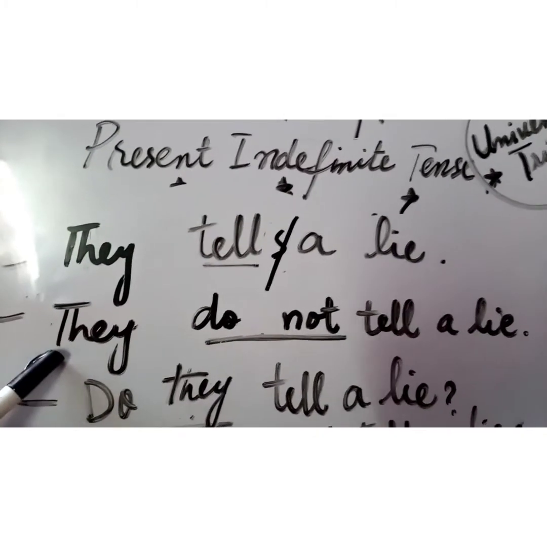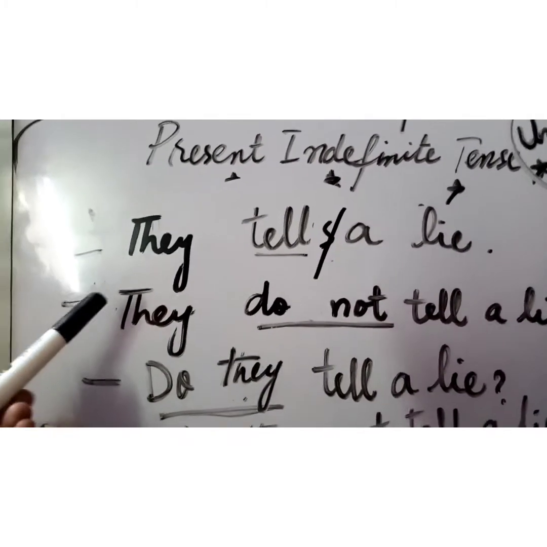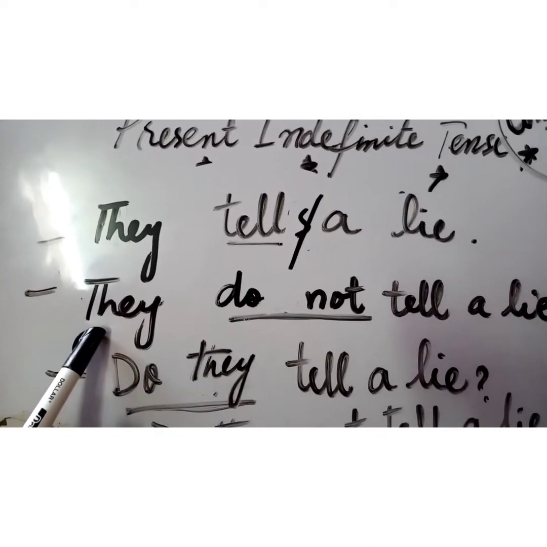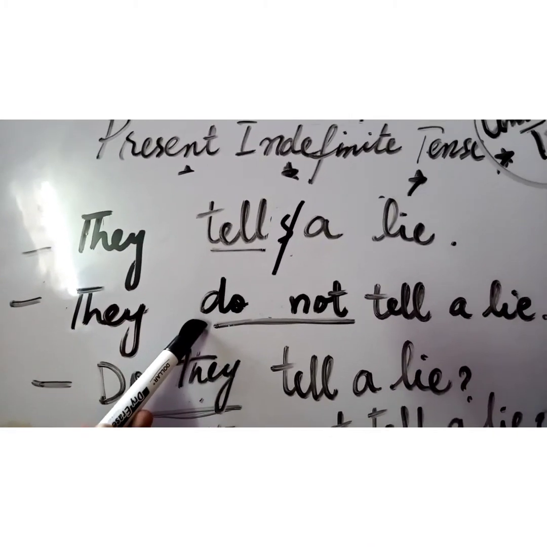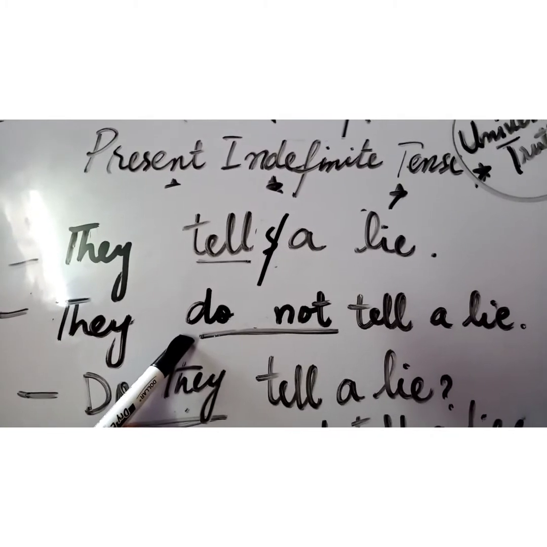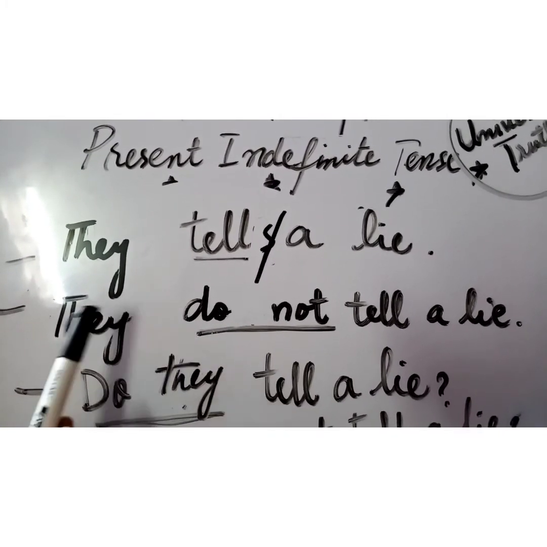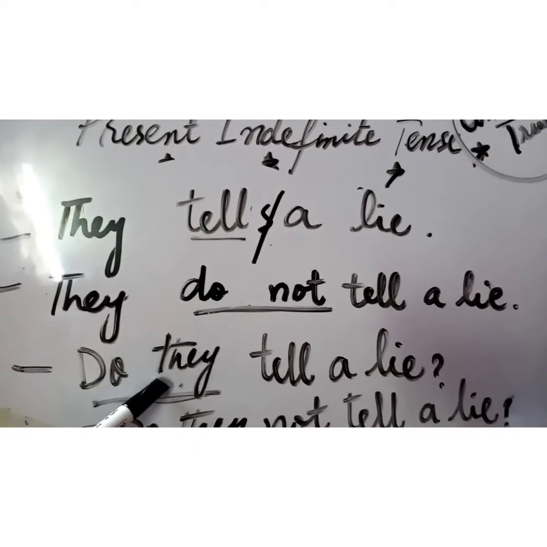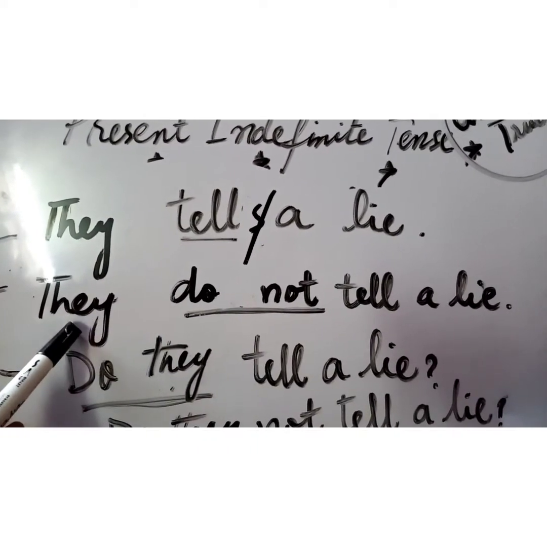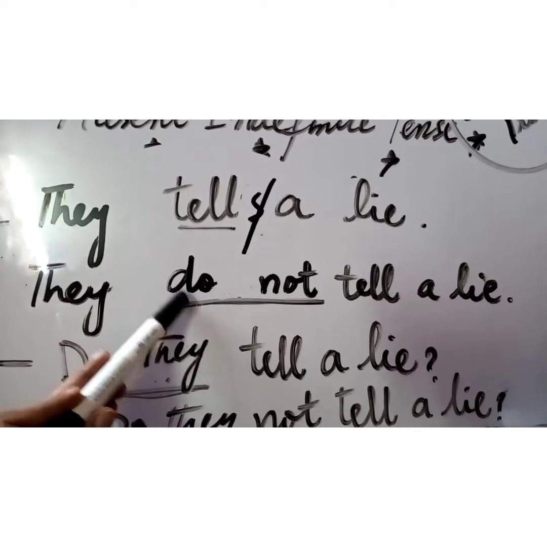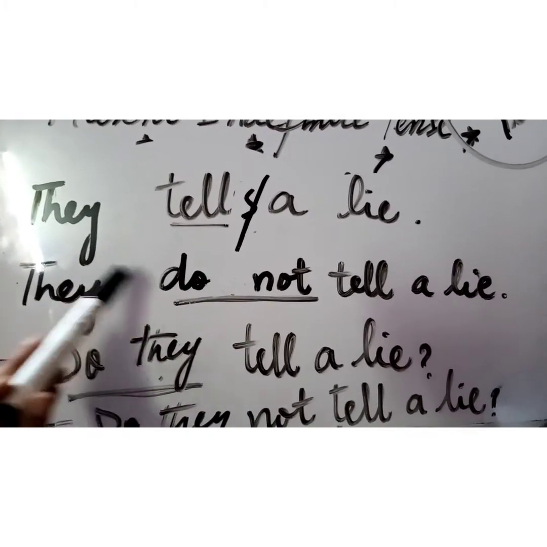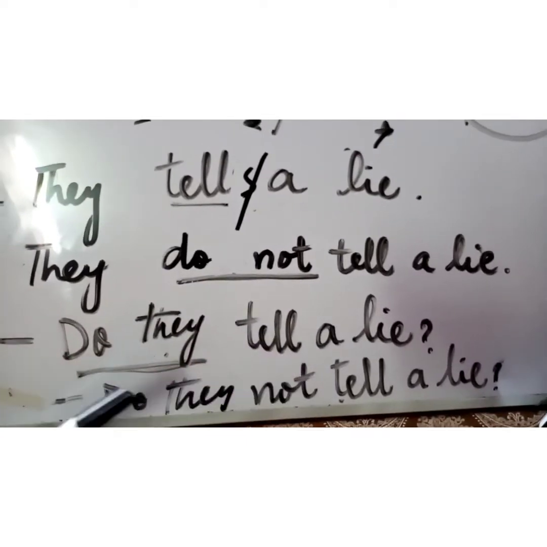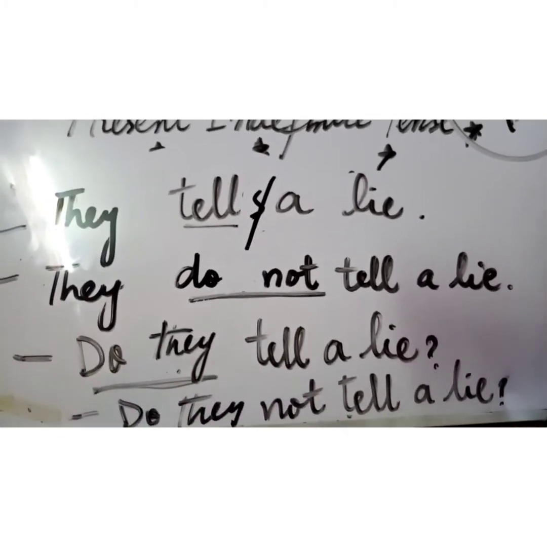When there was a singular noun or pronoun, then we use does, and when there is a plural pronoun we are going to use do. So there are two helping verbs in present indefinite in its negative and interrogative. They do not tell a lie. Do they tell a lie? Change the position of subject and helping verb. Do will replace they and they will come at the position of it. Do they tell a lie, and do they not tell a lie?